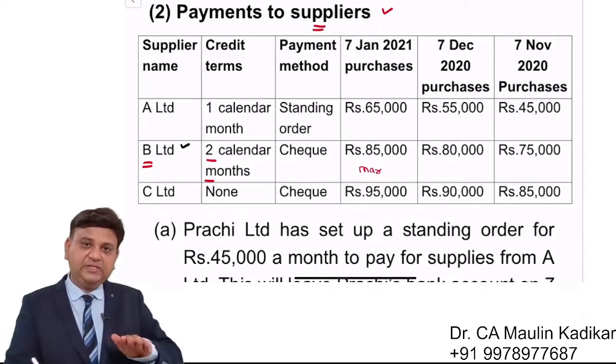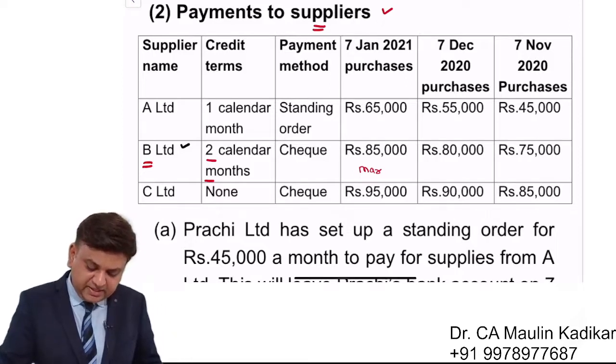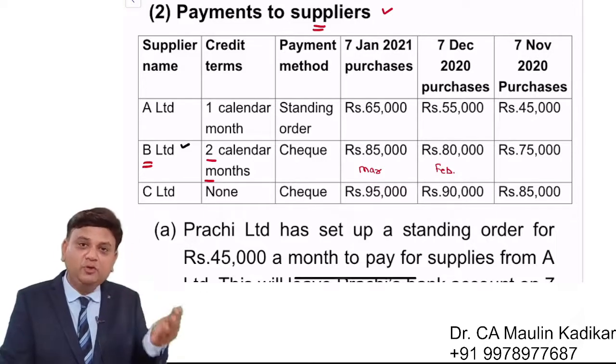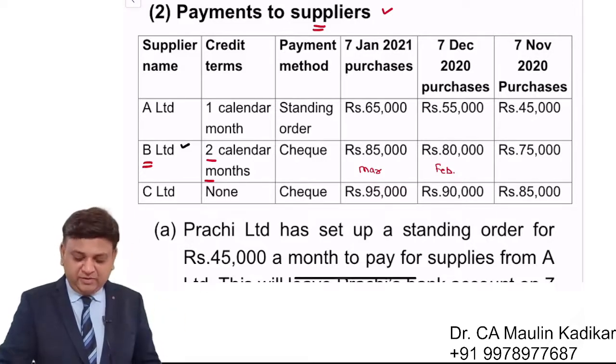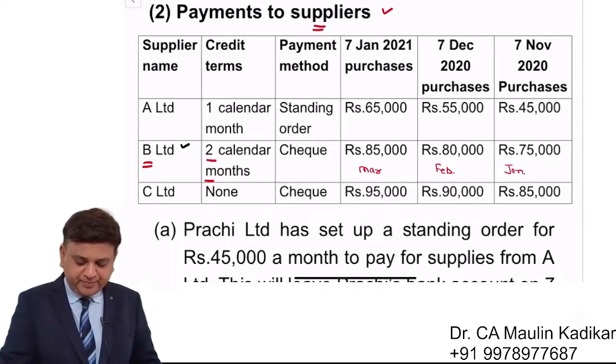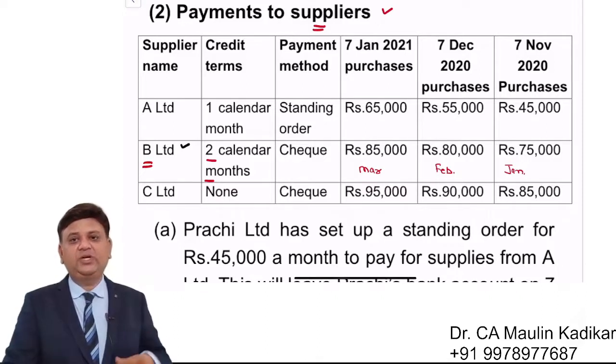The goods that we had purchased in the preceding month, that is December, that will be paid in the next month, that is in the month of February. And the goods that we had purchased before 2 months, that will be paid right now, that is in the month of January. So first of all, we are required to identify which amount is relevant. That is the first step.